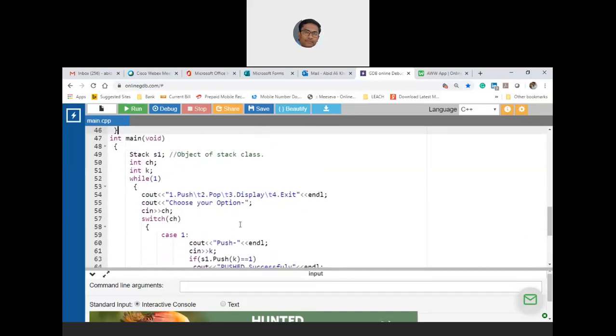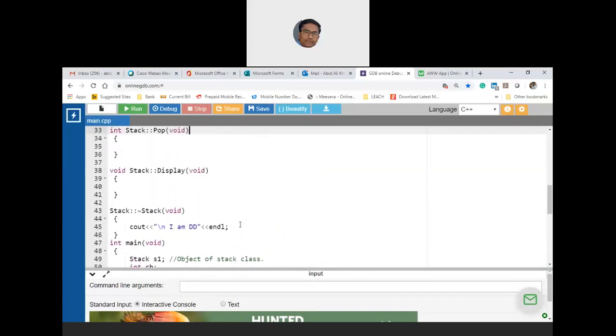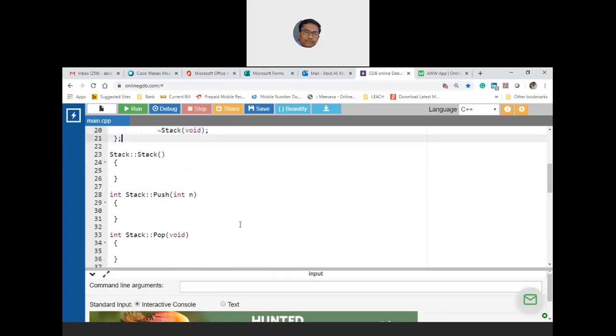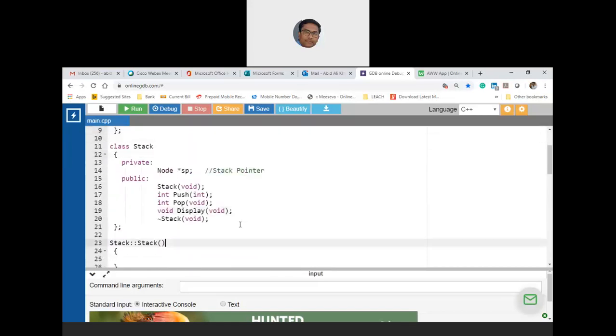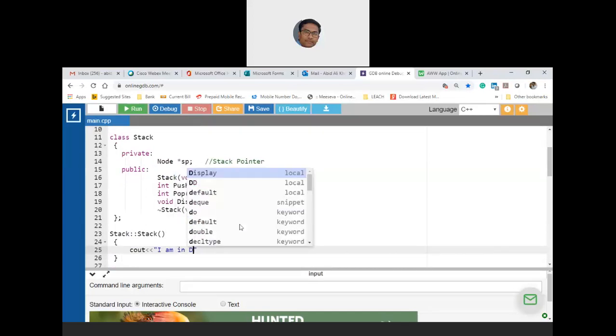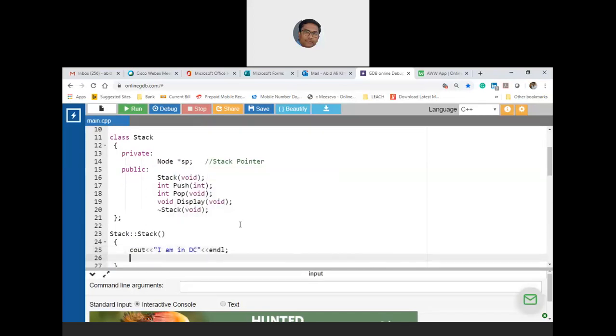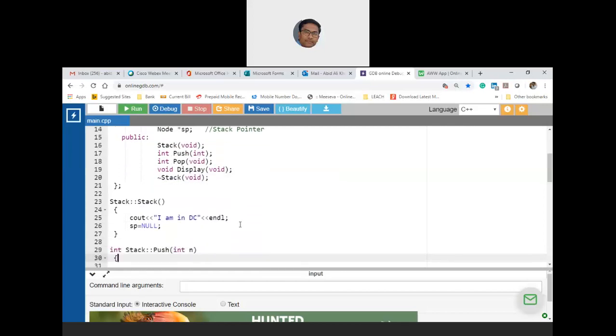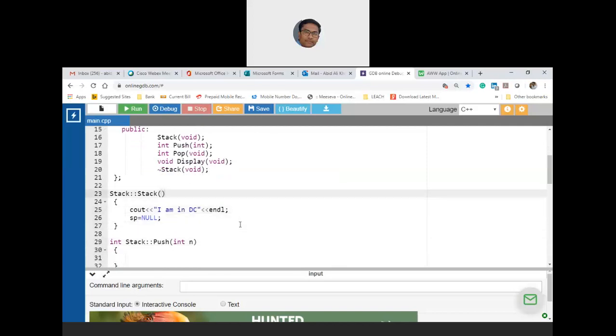Okay, so what next? Let us start constructor first. So constructor code is simple. So Cout I am in default constructor. So here I have to make stack pointer as null. Stack pointer is pointing to nobody. That's it. Nothing has to be done. So let us write void here. Now let us start pushing. Pushing is nothing but you need to create a new node and you have to attach to the head node, isn't it?